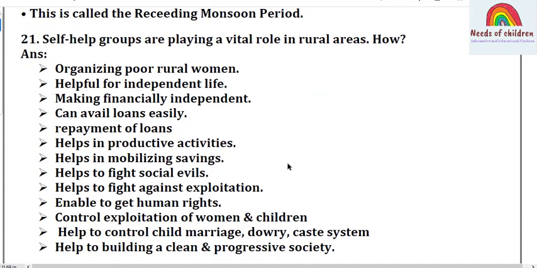Let's move on to question number 21. Self-help groups are playing a vital role in rural areas. How? Okay, students, this is the question. It is from economics, from the lesson rural development.